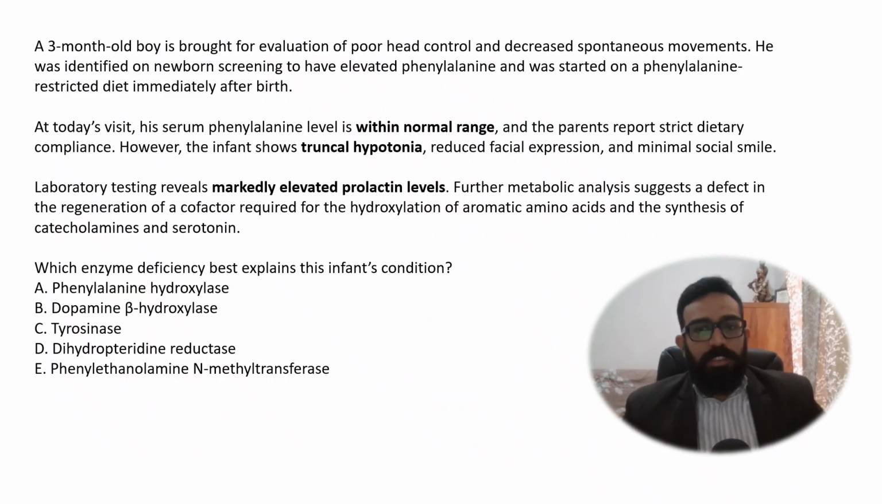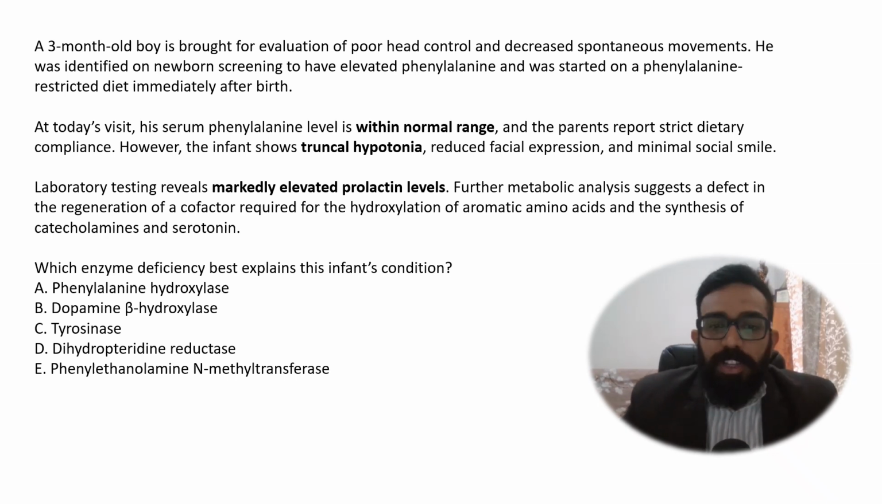You can pause the screen and read the whole MCQ over here, but the funda, the bottom line, is that a baby was born and in the newborn screening he was found to have elevated phenylalanine levels, and then he was started on a phenylalanine restricted diet. Now the baby is 3 months old and he is having poor head control and decreased spontaneous movements.